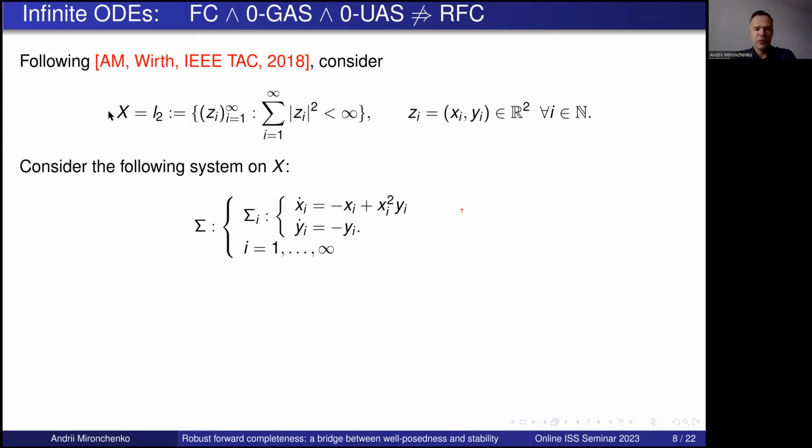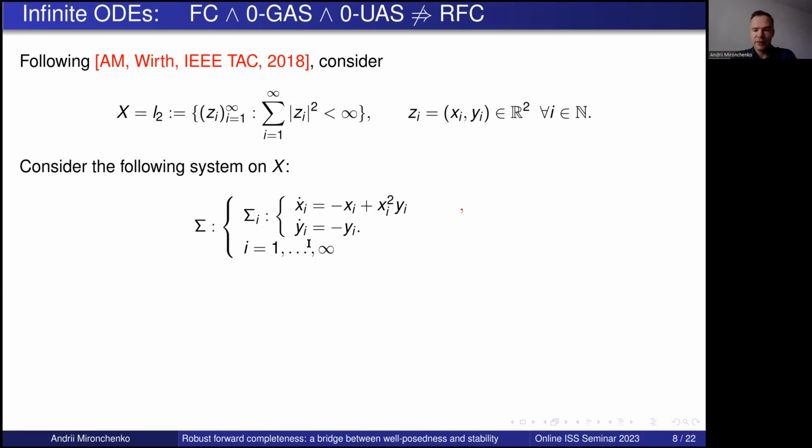As a state space, we choose the Hilbert space L2, which consists of infinite square summable sequences. And each component of this sequence will be a two-dimensional vector. And now on this space, we consider the following system. We just take such a planar system and take infinitely many copies of that.